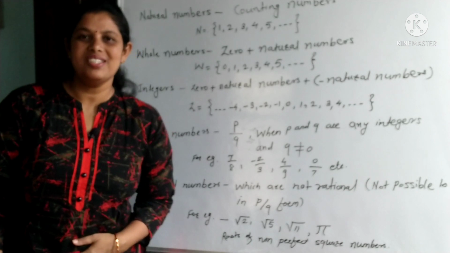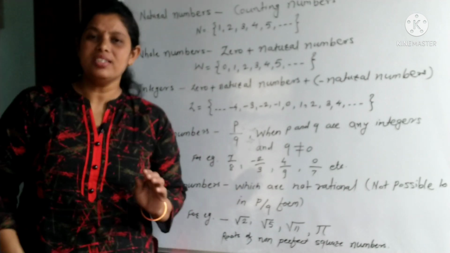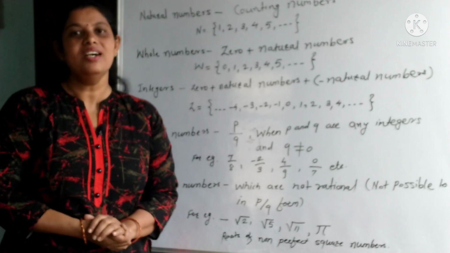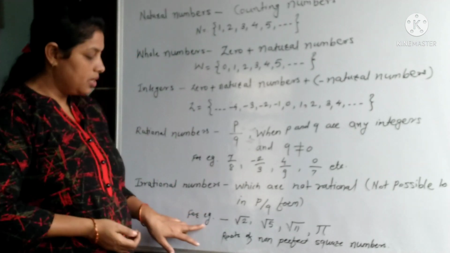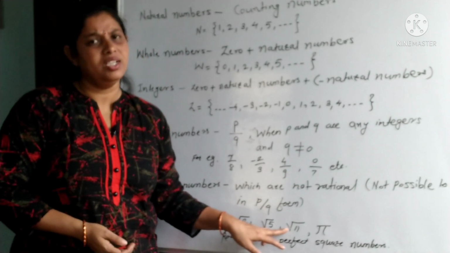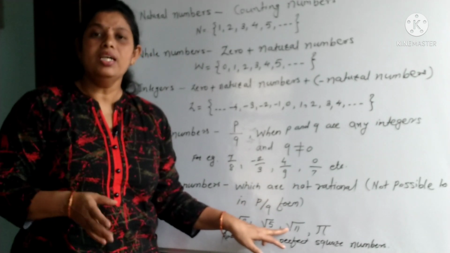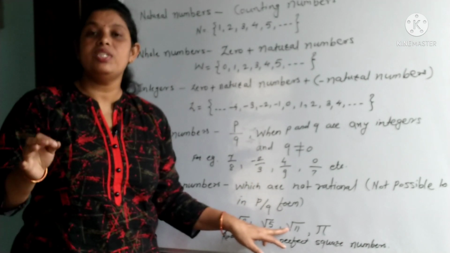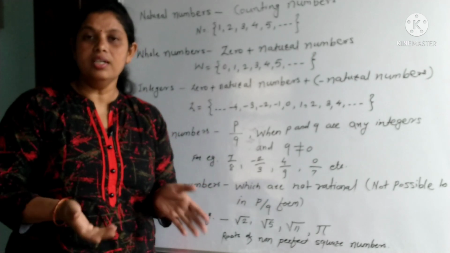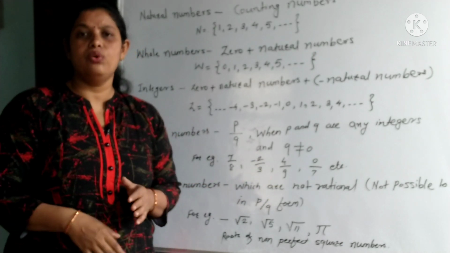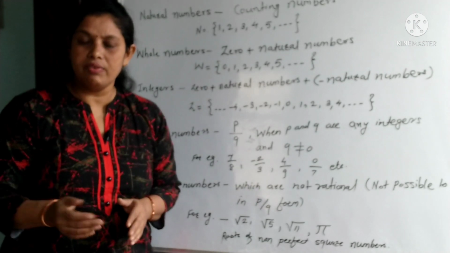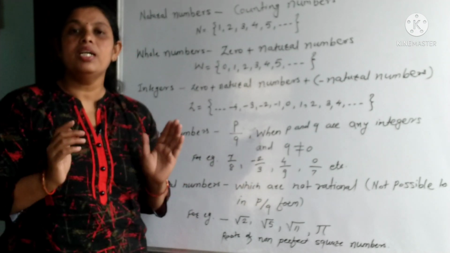So last type of number is irrational number. So what is the meaning of irrational numbers? Irrational numbers are the numbers which are not rational. For example, irrational numbers are root 2, root 5, root 11, root 15, root 24, like this. That means square roots of all numbers which are not a perfect square. Now what is the meaning of perfect square? So perfect squares are: 1 square is 1, 2 square is 4, 4 square is 16, 5 square is 25, 25 square is 625. These all numbers are perfect squares.